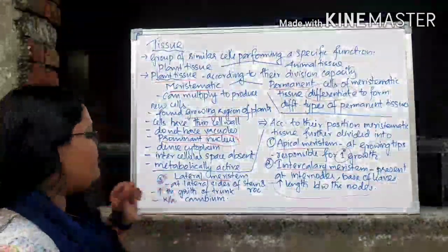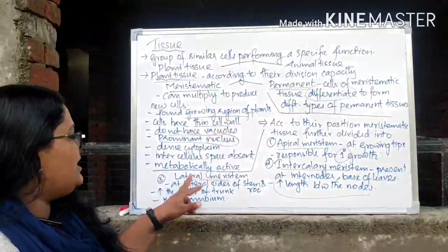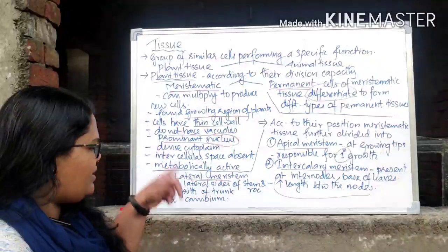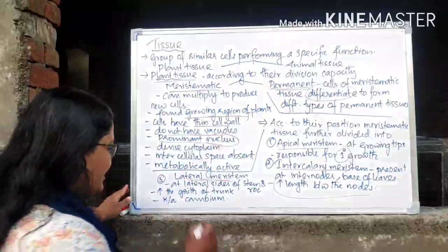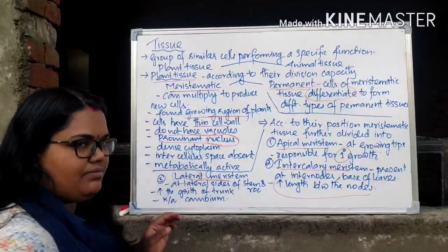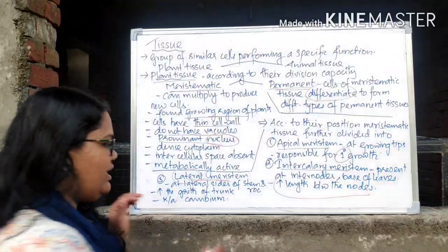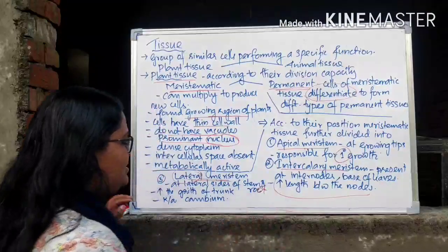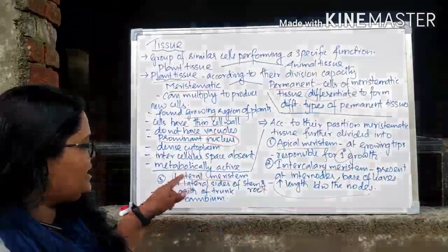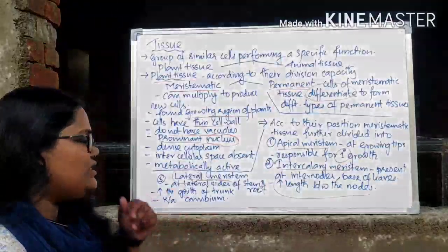Now the last type of meristem, according to the function, is the lateral meristem. From the name itself, we can understand what we mean by lateral meristem. Obviously, it will be at the side of the stem or root. You can say that either at the sides of the stem or root, you can see this type of meristem. What is the function of that?